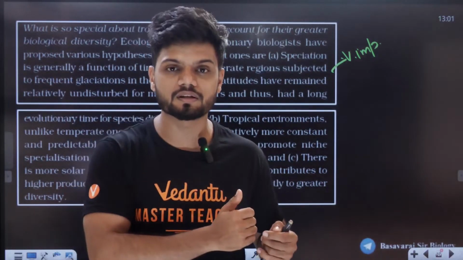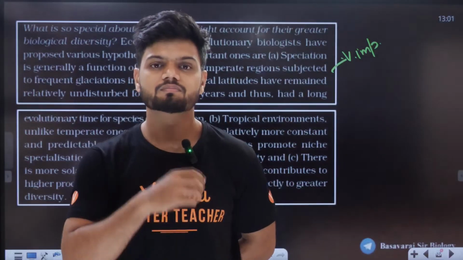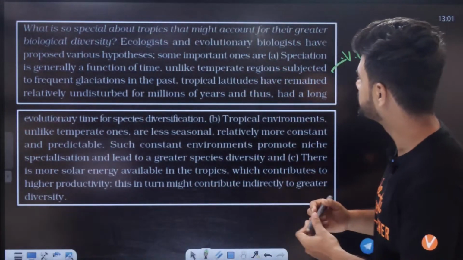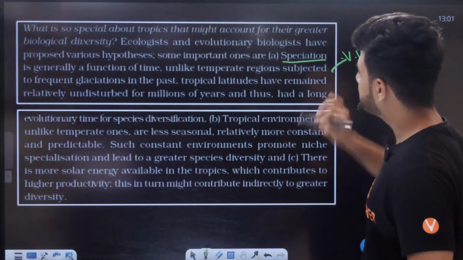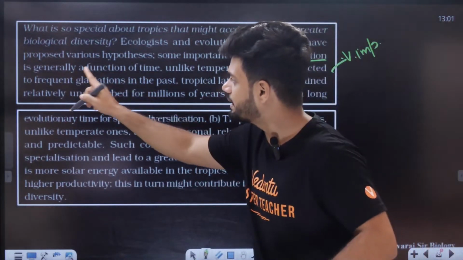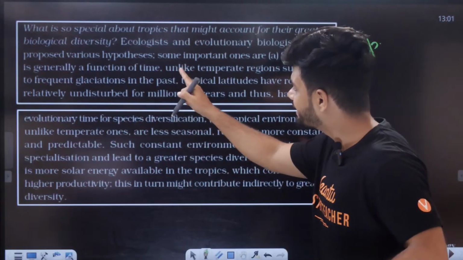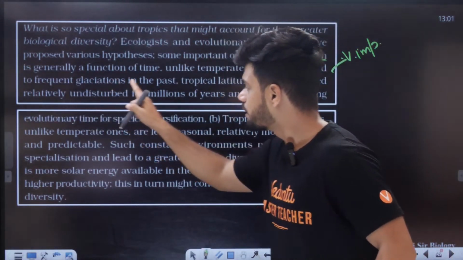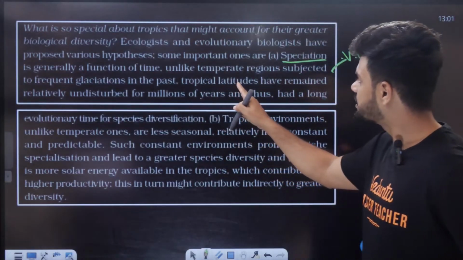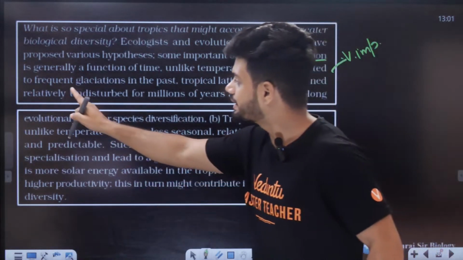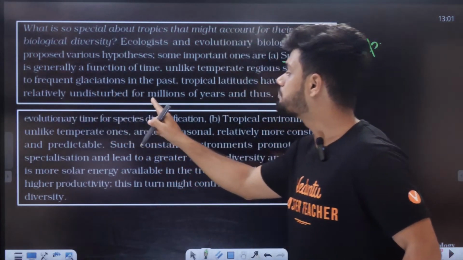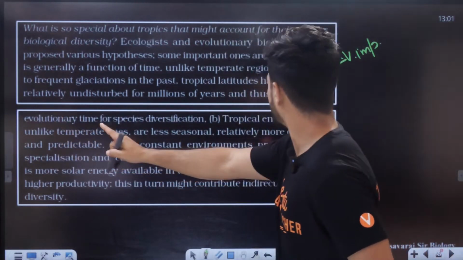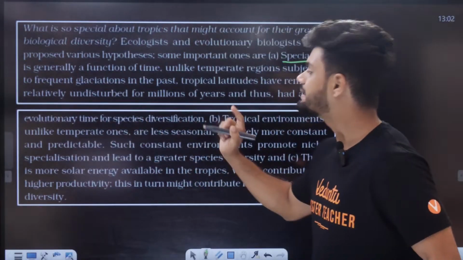First hypothesis: speciation is generally a function of time. Unlike temperate regions subjected to frequent glaciations in the past, tropical latitudes have remained relatively undisturbed for millions of years and thus had a long evolutionary time for species diversification.